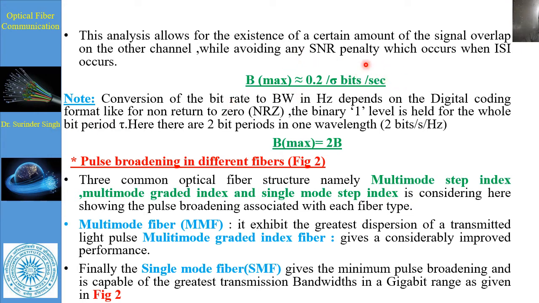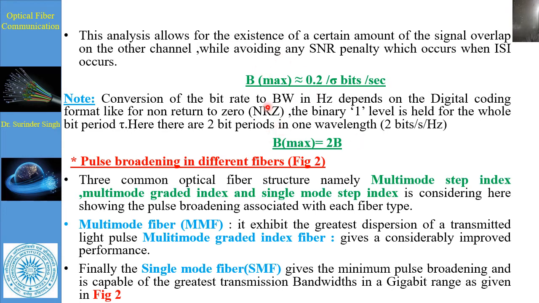So the spectral width divided into this gives the maximum bit rate. Conversion of bit rate to bandwidth in hertz depends upon the digital coding format, like non-return to zero. The binary 1 level lasts for the whole duration, which we have taken as t, and the 2-bit period in one wavelength.